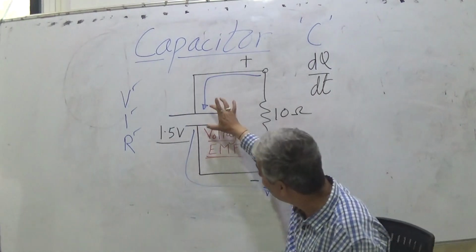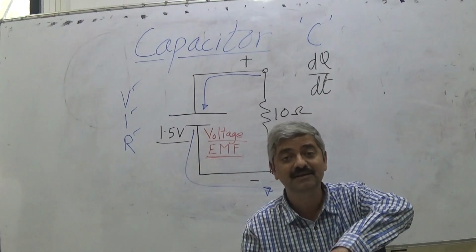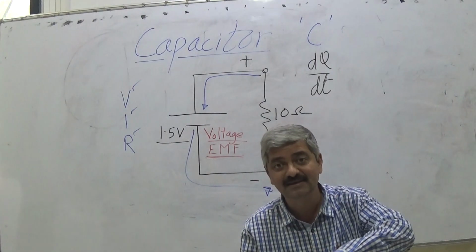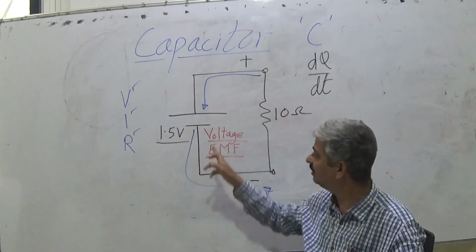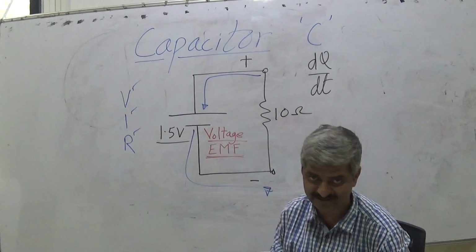For the same voltage, what constant speed is arrived at depends on the nature of the wire. This resistance is a wire, you can say.